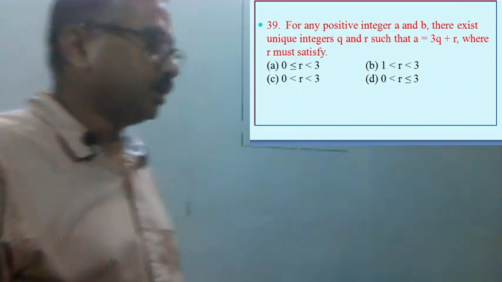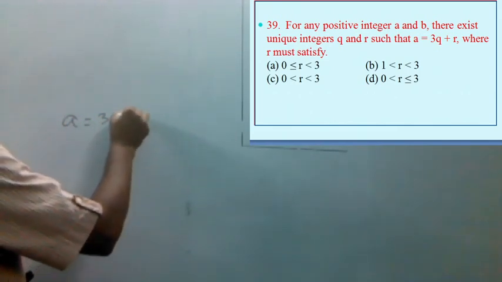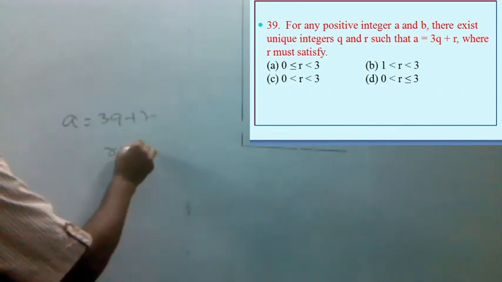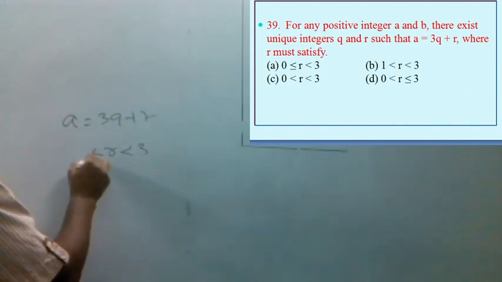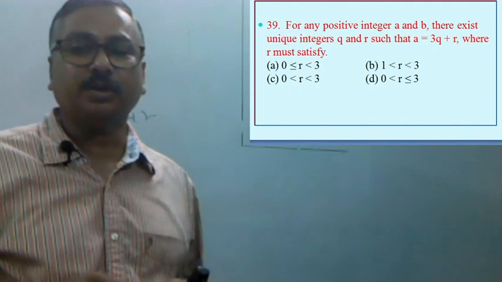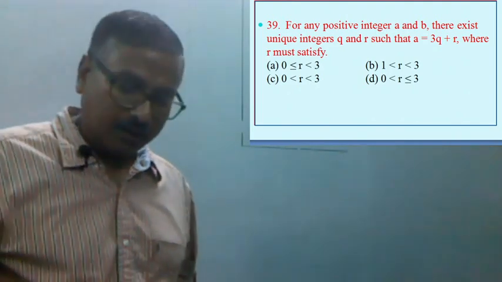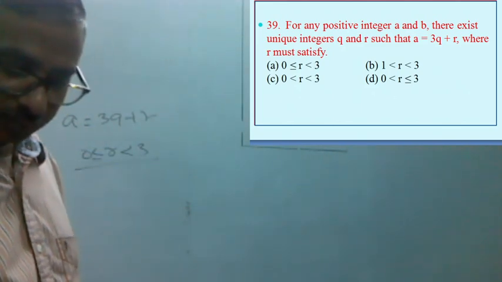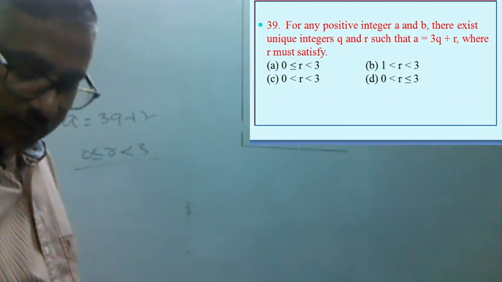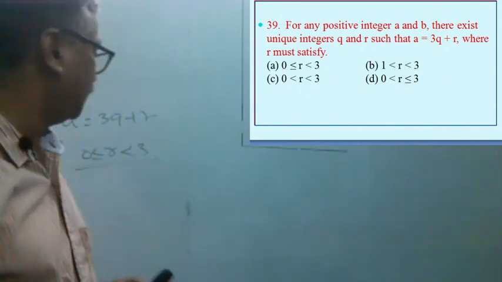As in the previous question, a equal to 3q plus r, that means r should be strictly less than 3 and greater than or equal to 0. Checking the options, the correct option is option A, that is 0 less than or equal to r and strictly less than 3.